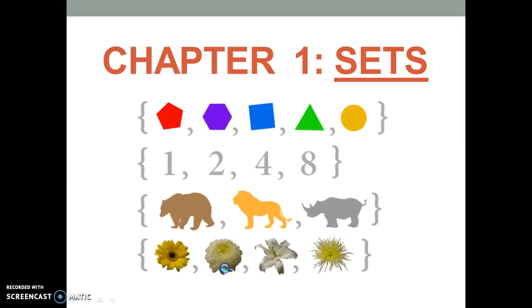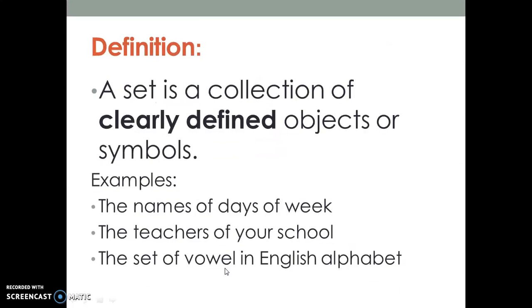So let's first see the exact definition of a set. A set is a collection of clearly defined objects or symbols. For example, the first example is the names of days of the week: Sunday, Monday, Tuesday, Wednesday.